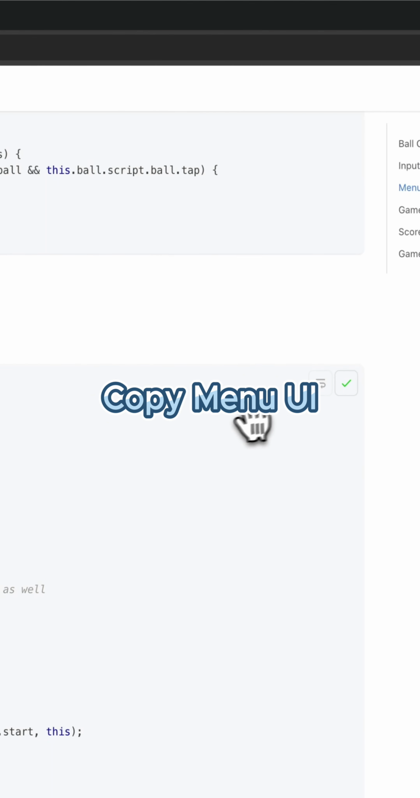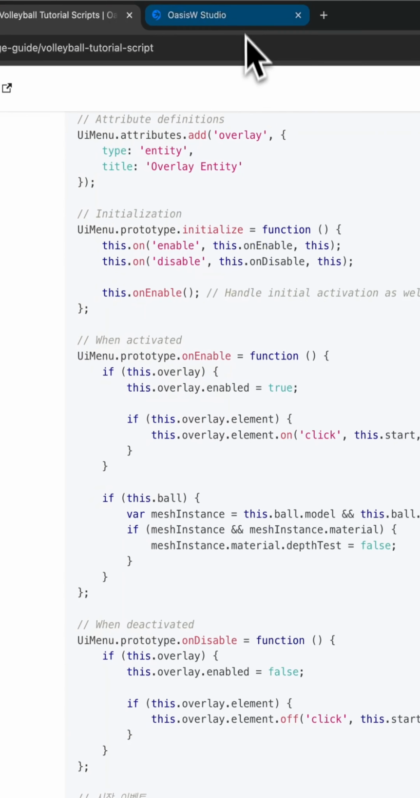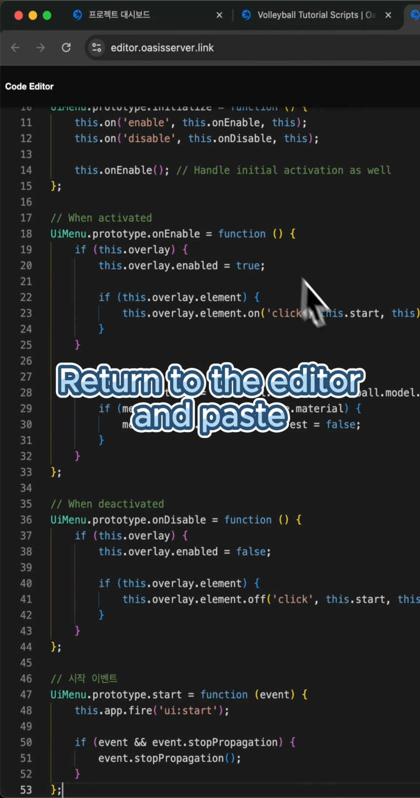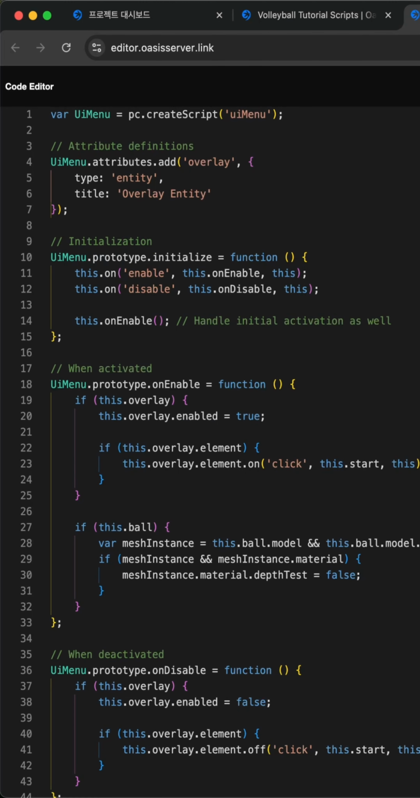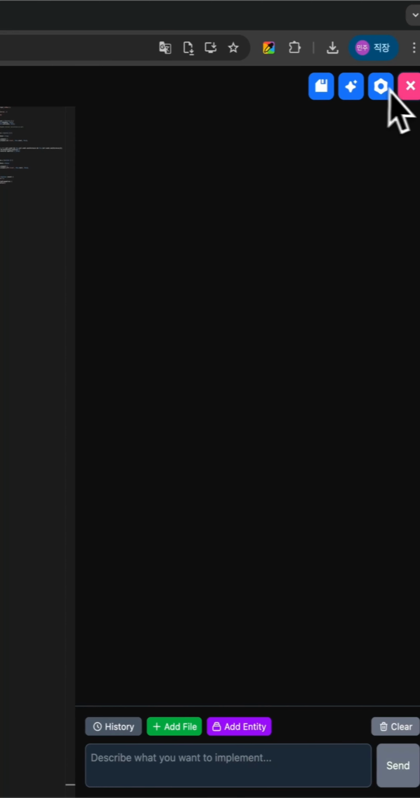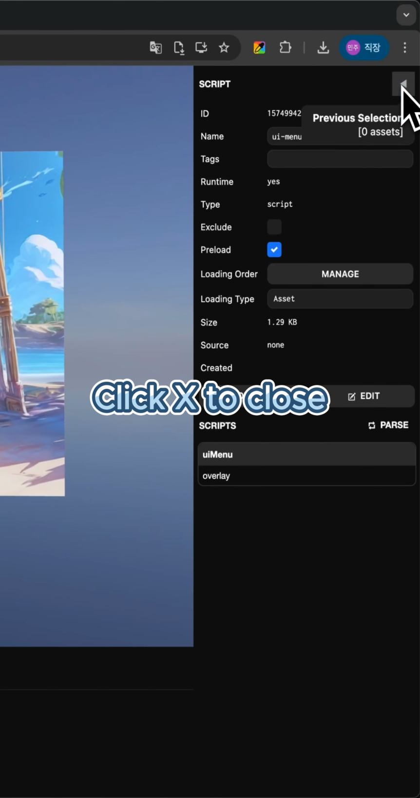Copy menu UI. Return to the editor and paste. Click Save. Click X to close.